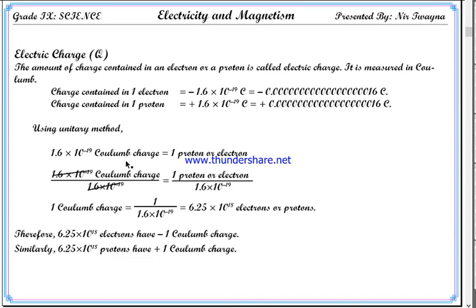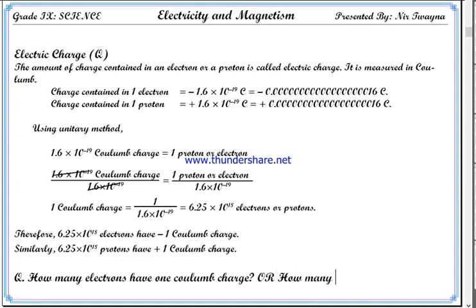You will be asked this question frequently: how many electrons have 1 coulomb charge? The possible question from this section is how many electrons have 1 coulomb charge. Or you might also be asked the same question with protons.